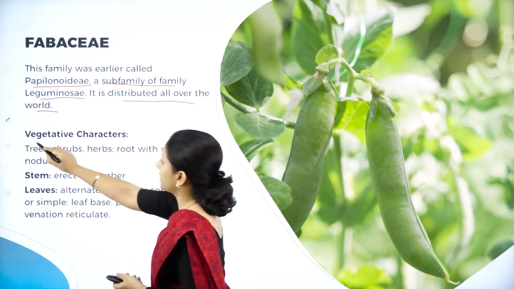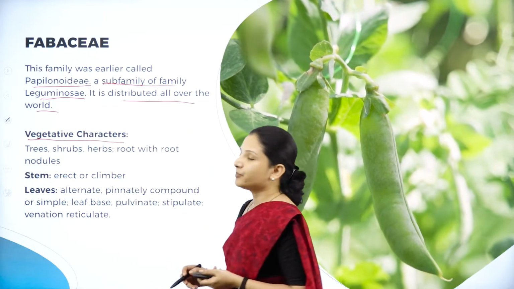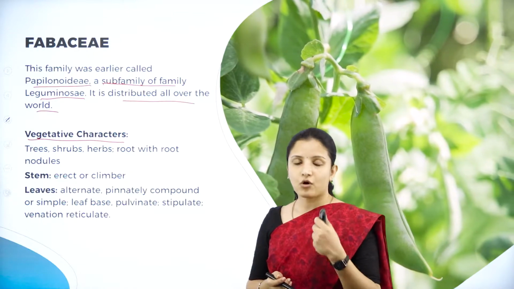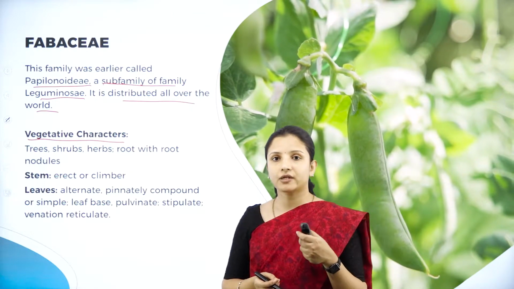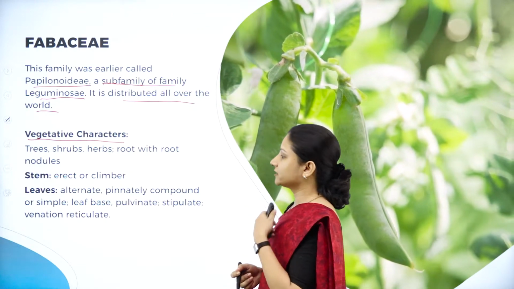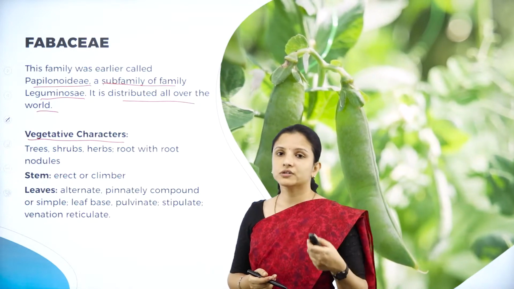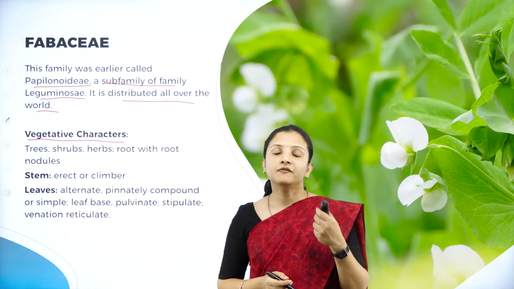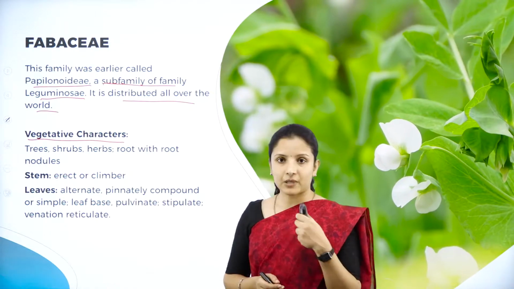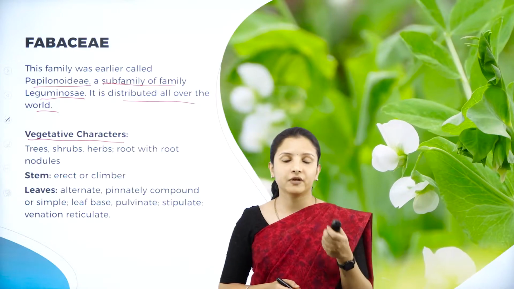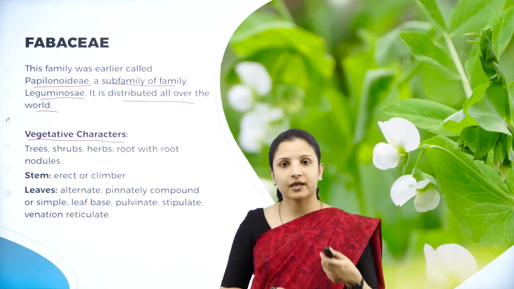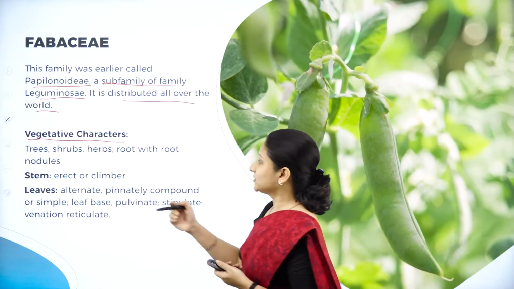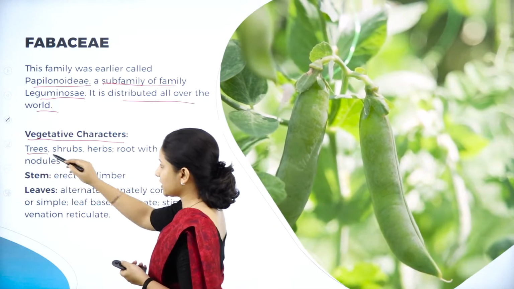So next we shall study the description of the plant based on the vegetative characters. So when we look at the plant morphologically, so what are the vegetative characters? The roots, the stems, the leaves, all those are the vegetative characters of the plant. The reproductive character is the flower. Why the reproductive part is the flower? Because the male and the female gametes are produced there. That is why.